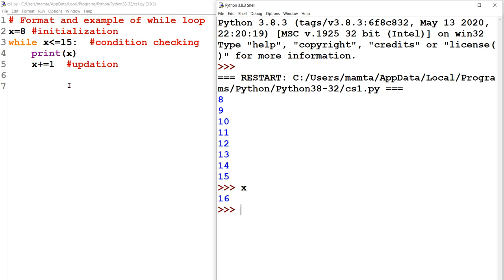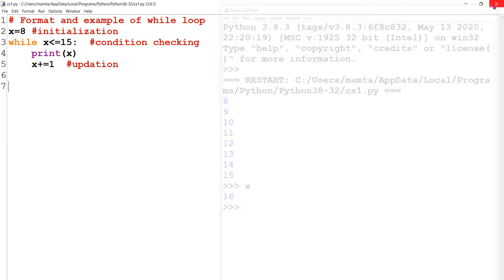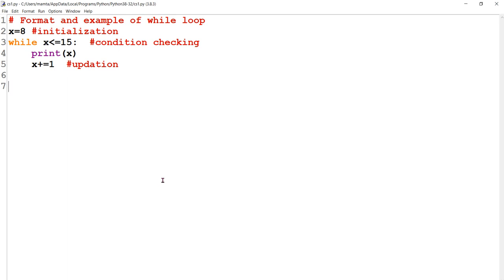So this is a simple format or example of while loop, where we have to take care of initialization, condition checking, updation. If any of the three is disbalanced, the result will be infinite loop, or the loop will not process, or any other abnormal situation. Initialization, condition checking and updation, all three are important for while loop. Let's see another example.